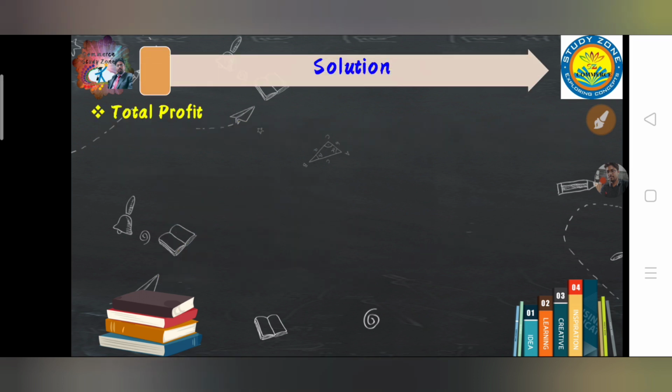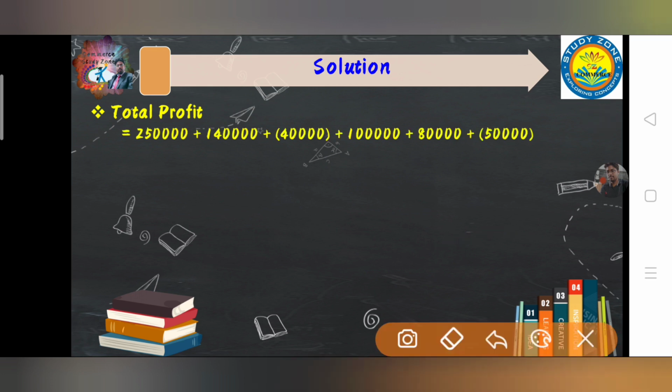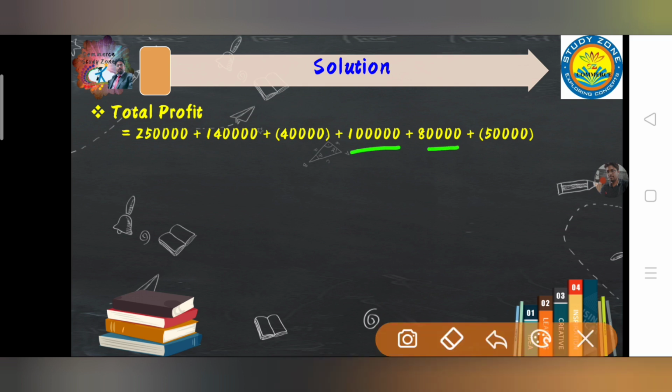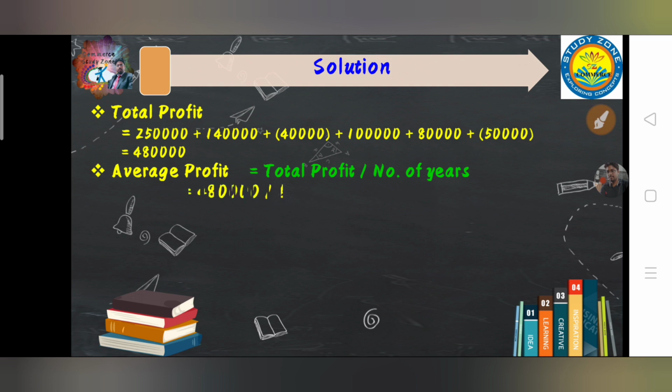So again, the first thing is to calculate total profit. All the 6 values: 2,50,000 plus 1,40,000 plus, but in negative, that we have to focus on, it is a loss, that's why it is deducted. Then 1 lakh, then 80,000, and then again a negative value, 50,000. So all this becomes rupees 4,80,000. Then average profit, and again the formula is the same, total profit divided by number of years. Total profit is 4,80,000 and years are 6, so average profit will become 80,000.